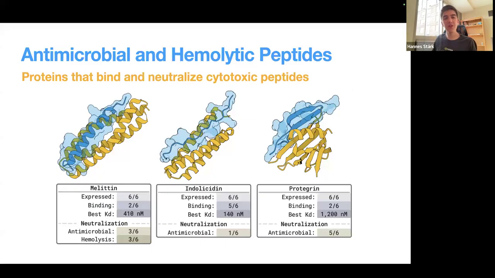Then another example: we tried to design proteins to bind 3 different peptides that are antimicrobial or hemolytic, hemolytic meaning rupturing red blood cells. Also interesting about these peptides is that they're very differently and diversely structured. Some are even disordered. And against these, we're always able to obtain at least one design, when only testing 6 in the wet lab, that neutralizes the biological activity of those peptides. Also, for 2 of the targets, we again get nanomolar binders when just testing 6, and considering the entropic penalty that you incur when binding such a disordered peptide.